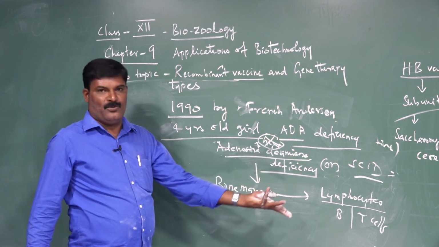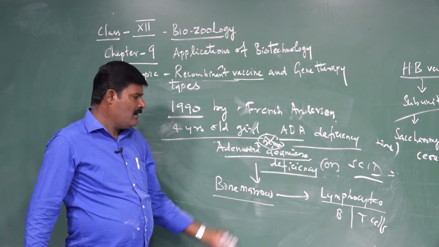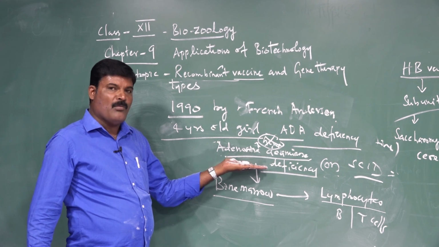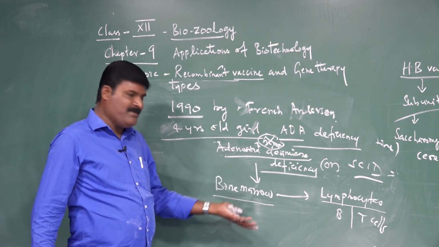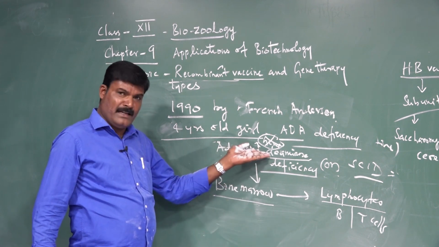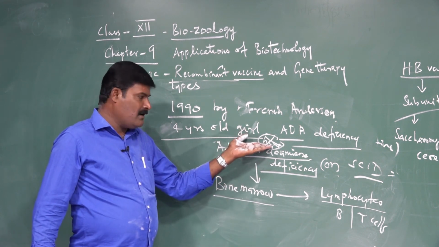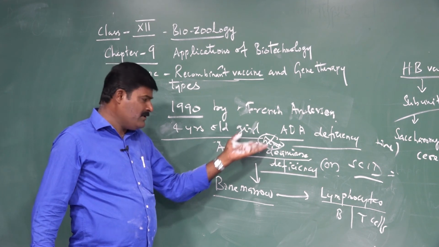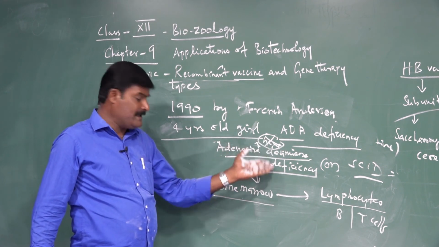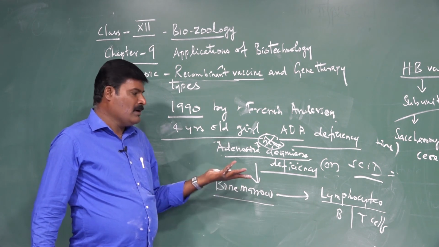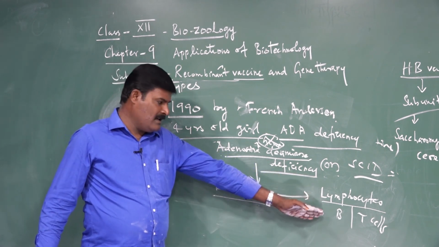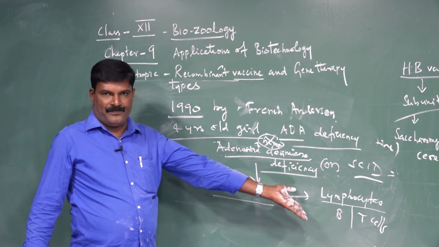When this gene is defective, the adenosine deaminase amount is very low, or there is a deficiency. There is no product, because a defective gene will not synthesize the enzyme. It does not stimulate the stem cells of the bone marrow, so there is no production of lymphocytes like B cells and T cells.